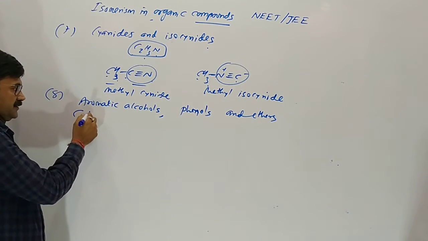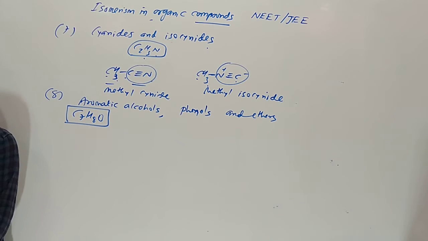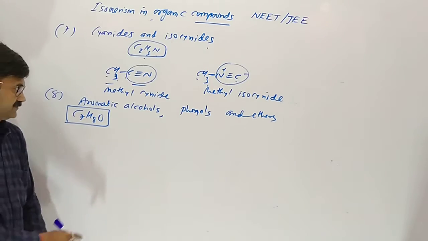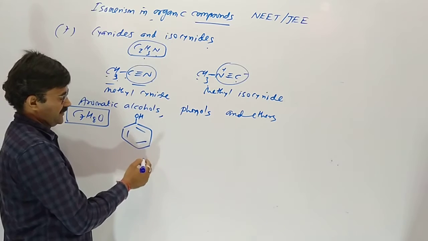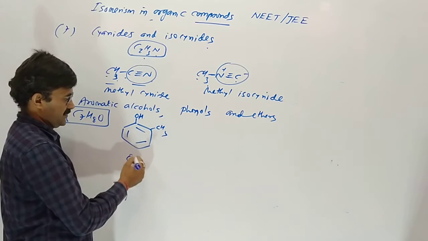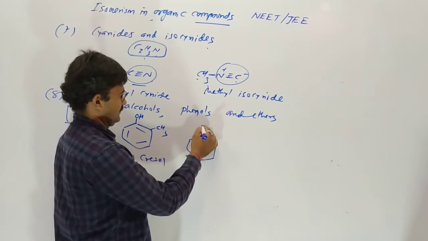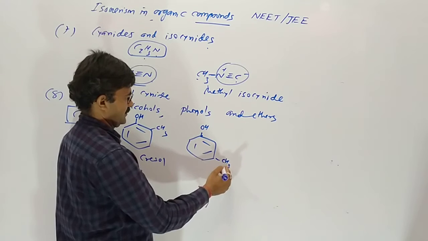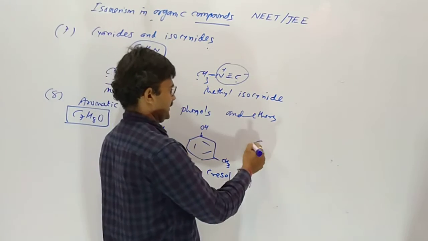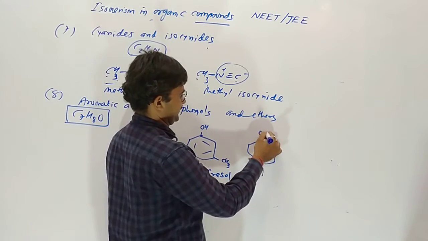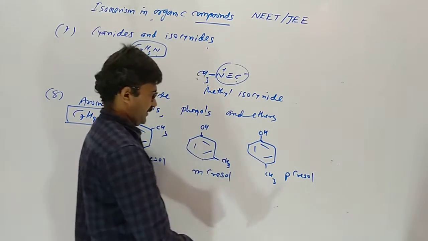I am giving you an example. Draw the functional isomers of formula C7H8O. Whenever OH is attached to a benzene ring, it is a phenol. Here is methyl, so ortho-cresol. If methyl is here, so meta-cresol. If the methyl group is opposite the OH, so para-cresol.